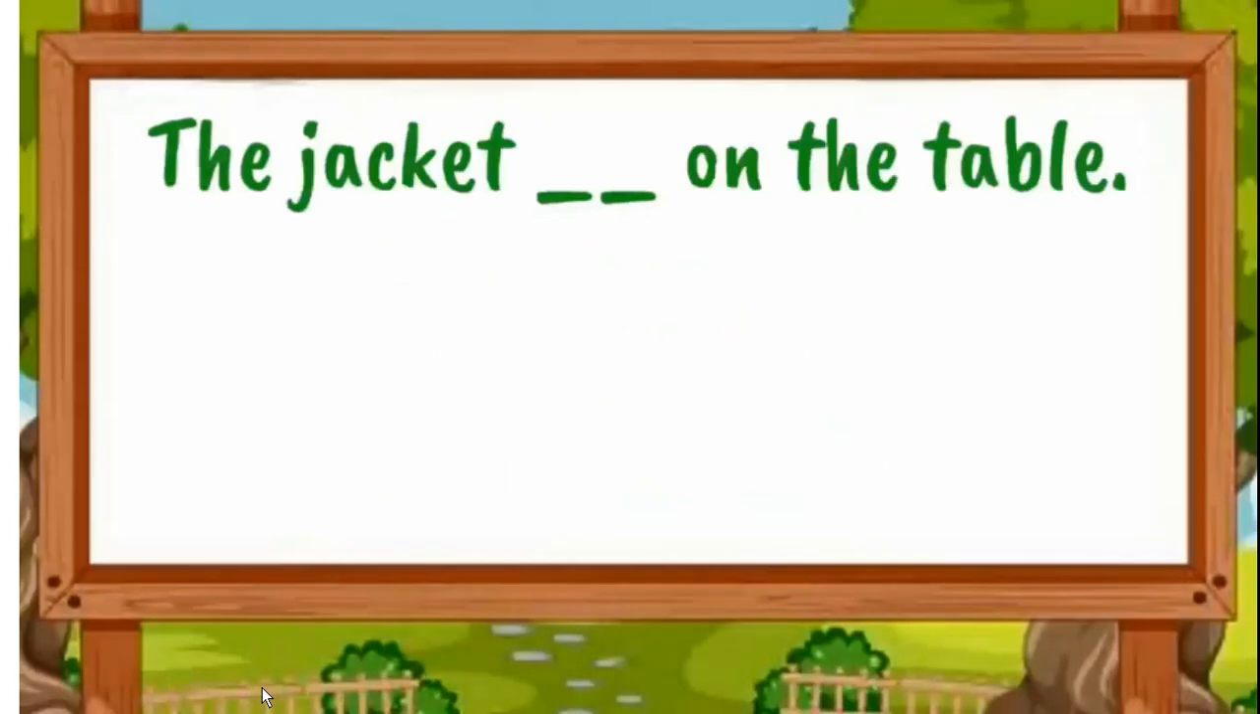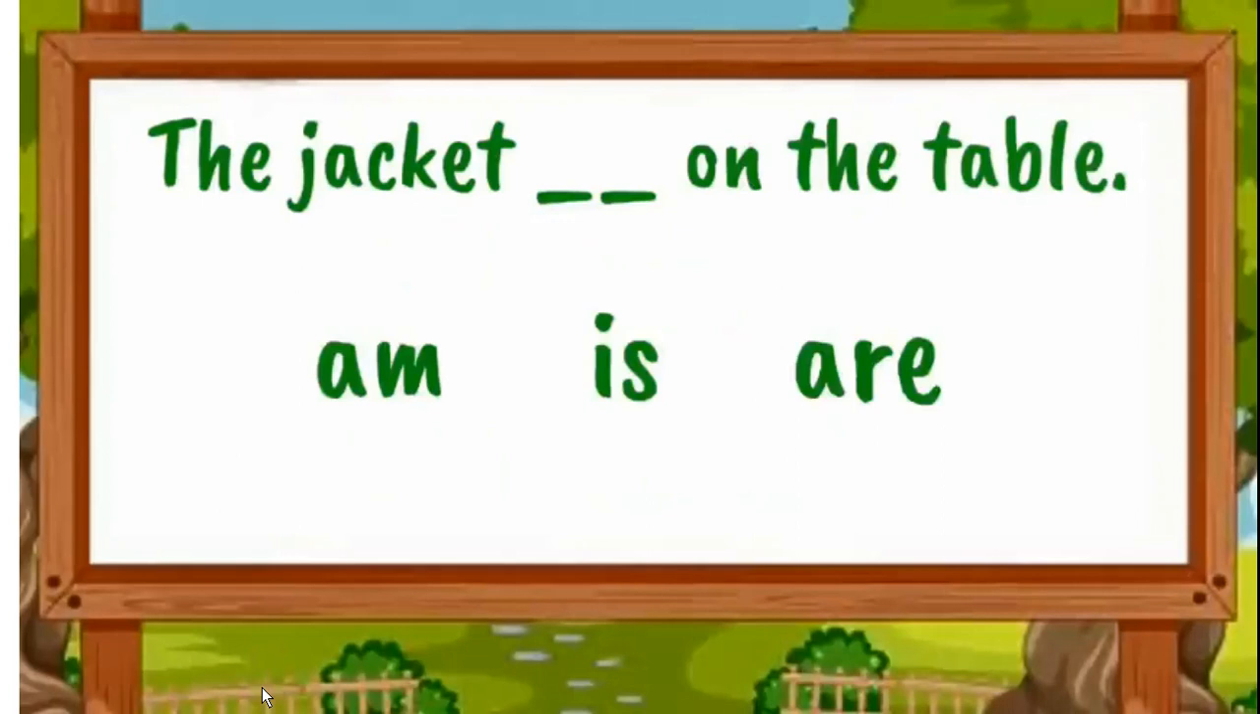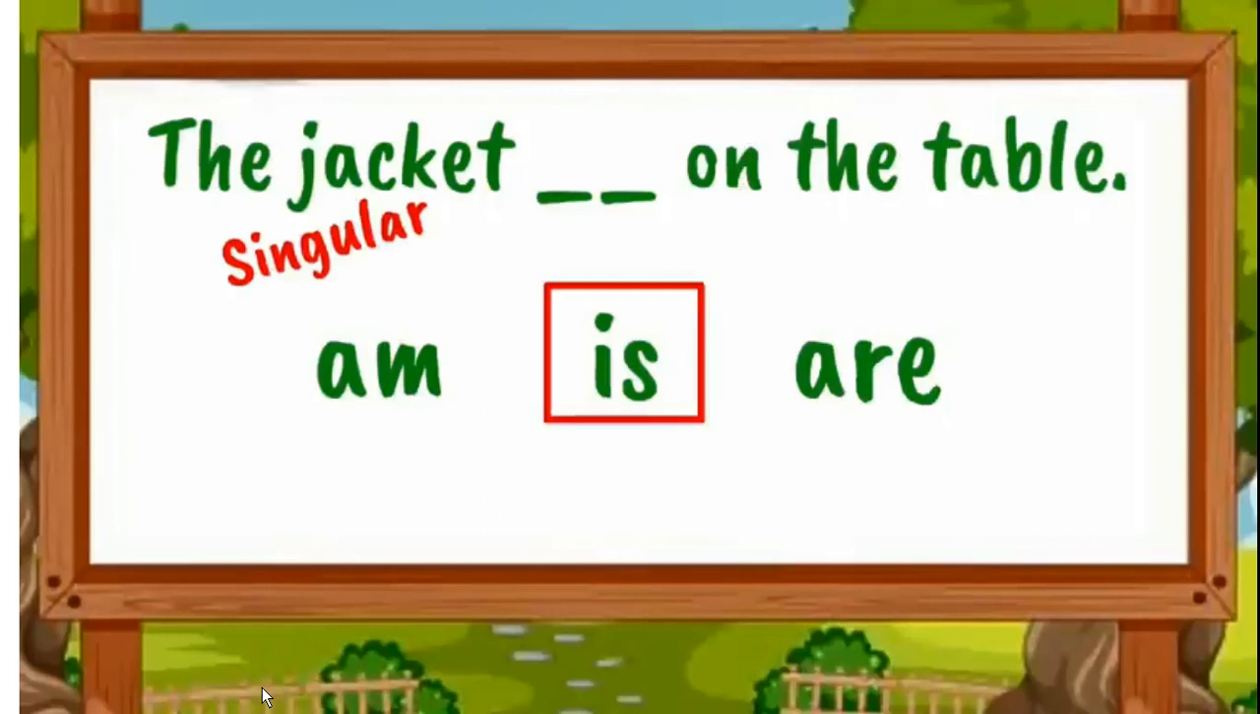Now let's see the next example. The jacket dash on the table. Let's see the options. Am, is, are. So here the jacket is the singular subject. So here comes is. The singular thing I am talking about. So with that jacket is comes.